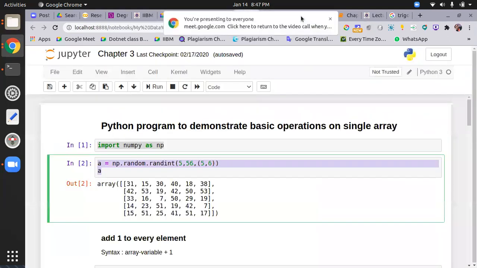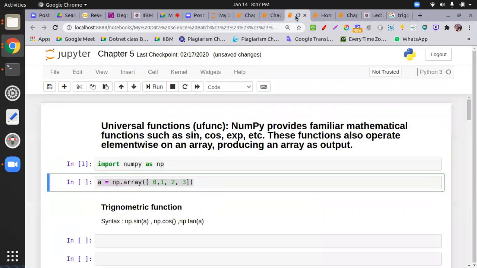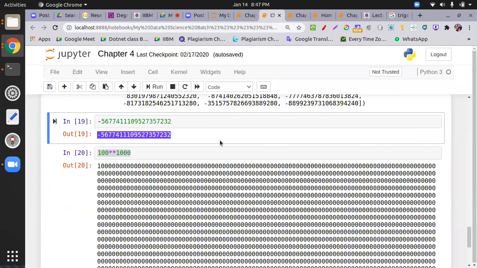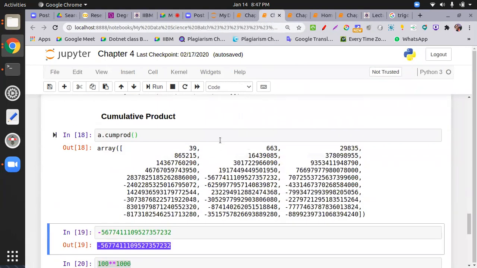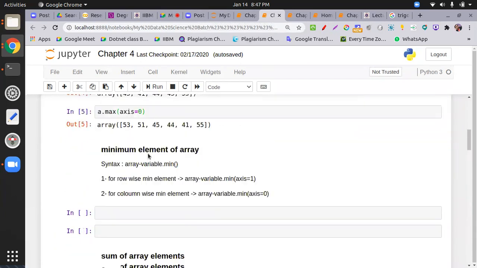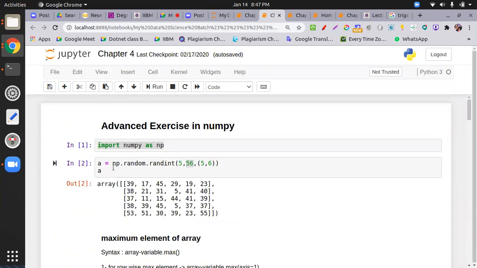In cumproduct, it is working like this: it is subtracting the value you are taking from the initial value. It is taking the difference between these two and dividing by the initial value. So whenever at some point the value is less than or greater than, there we are getting a negative value, sir. That is the reason.